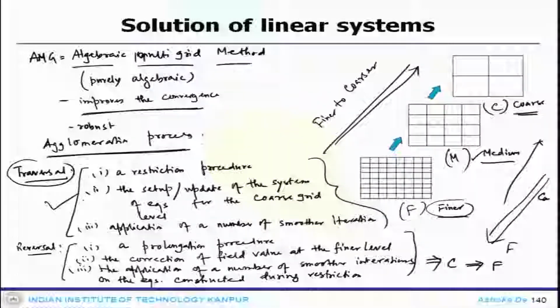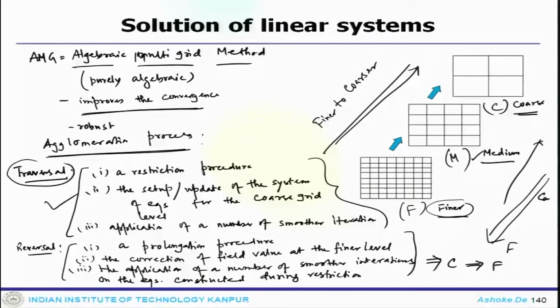So, these are the processes one has to follow, and when you do the reversal, you get a solution at the coarser level, now translate back to the finer level. So, if one looks at this picture and the procedure, you are getting a solution at different grid levels.